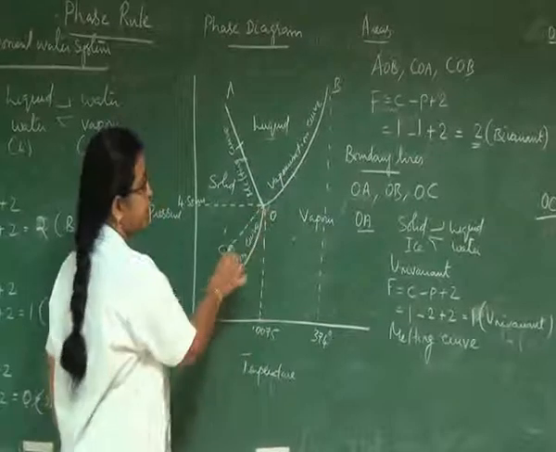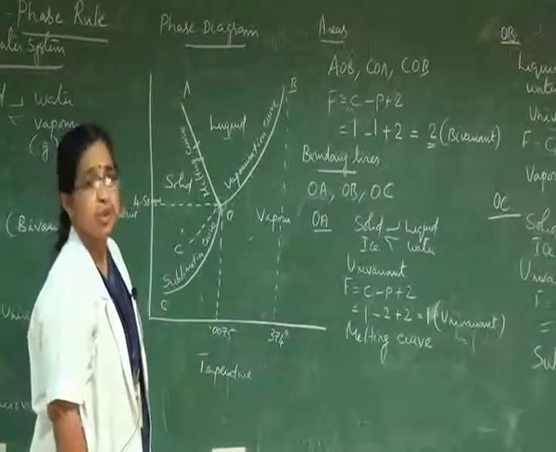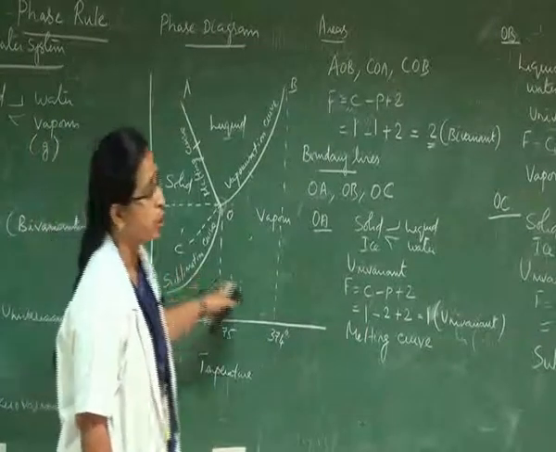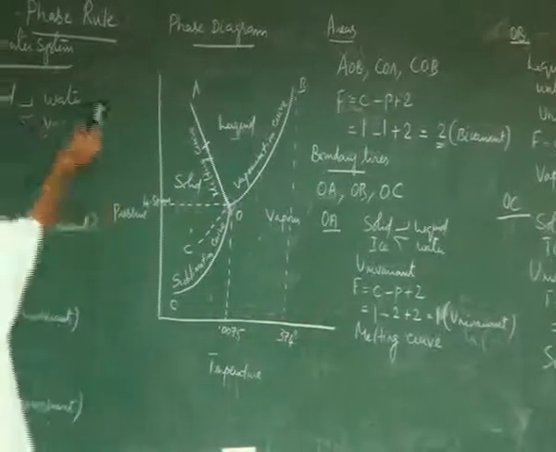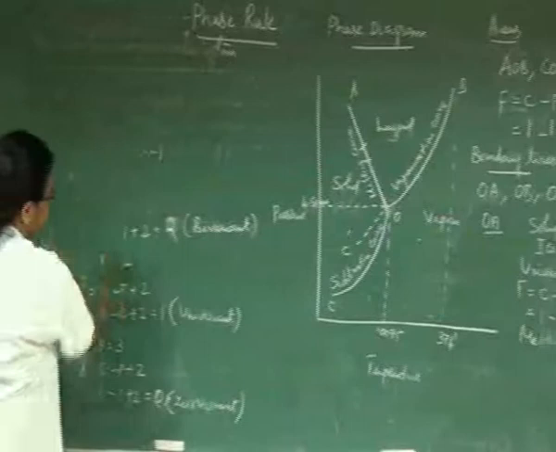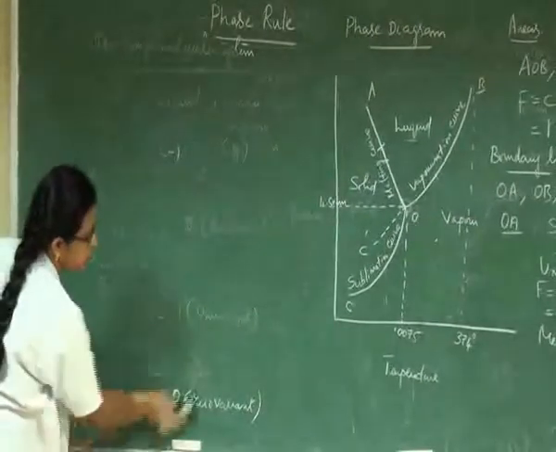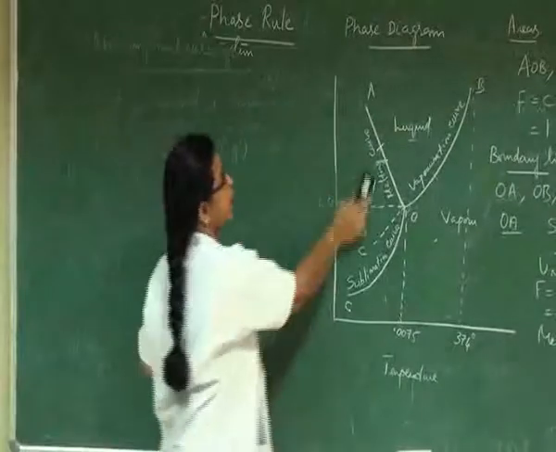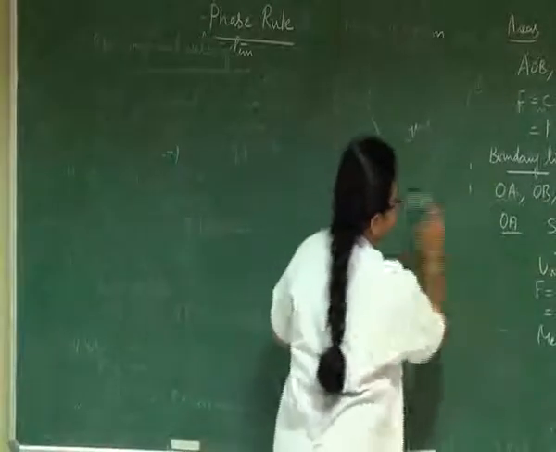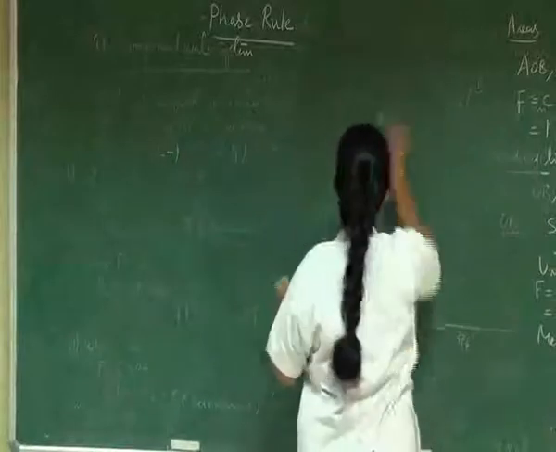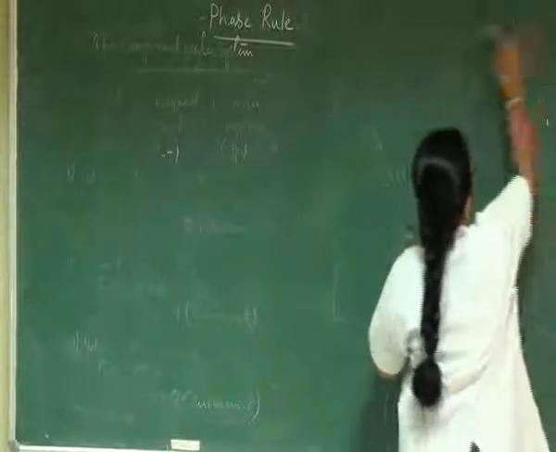Along with this, the dotted line OC dash explains the metastable system where the two phases in equilibrium are supercooled water and water vapor. Then next, I am going to apply the same phase rule to the next system, namely the binary alloy system. Application of phase rule to binary alloy system.